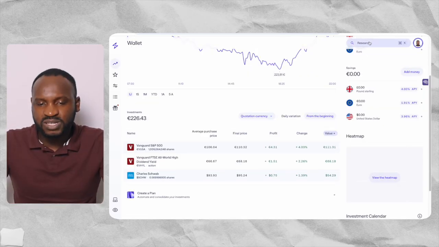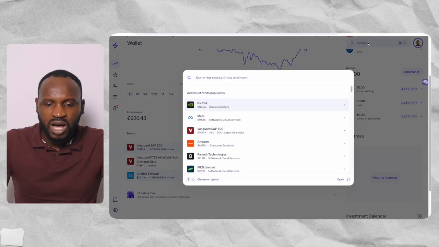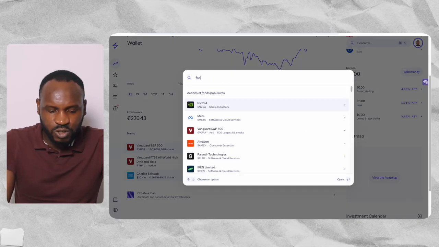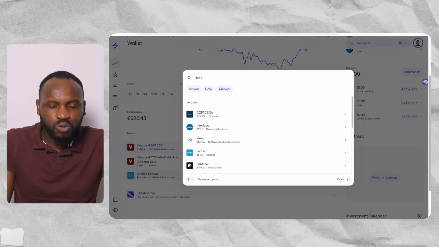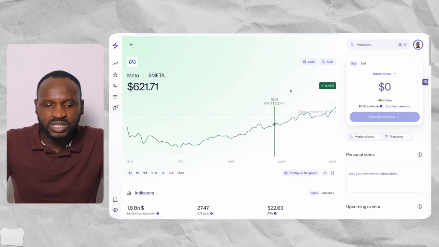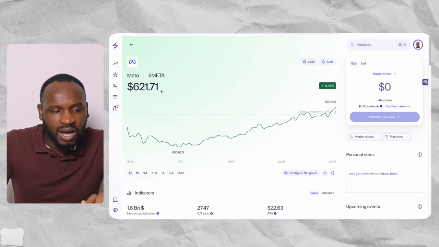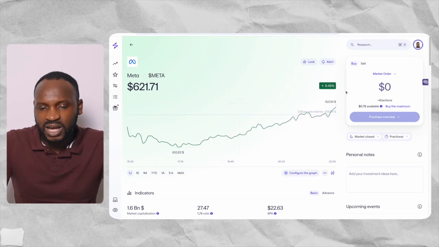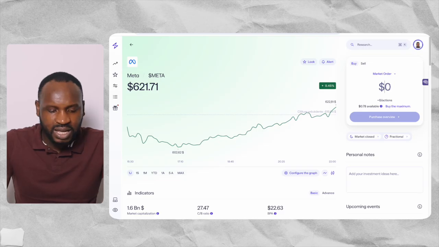Let us say you have the S&P 500 in mind. You can just come here and search for it. Let us say, for example, you search for Facebook. You cannot find Facebook, but what you are going to search for is Meta. You are going to find Meta here. You click on it and you can see Meta is at $621.71, and you can just come here and enter the amount of money that you want to invest.